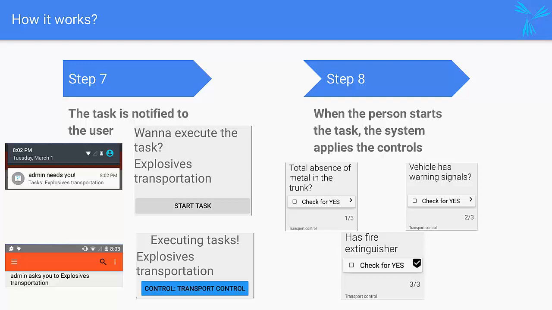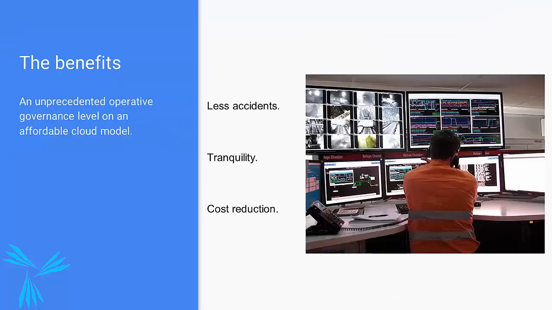Rikuy keeps track of all the tasks and information generated during the execution of different activities and provides it back to you in the form of control boards, graphic analytics, and other tools. We are talking about an effective control of your whole organization with an agile and simple approach.